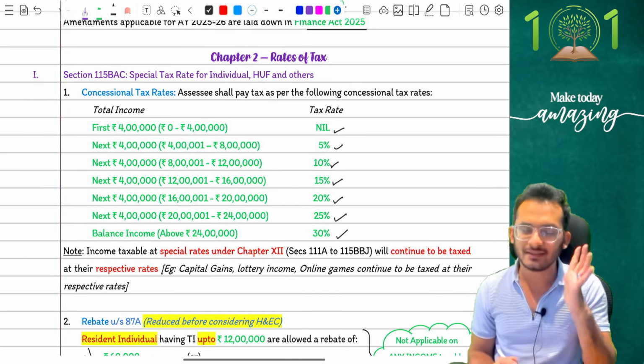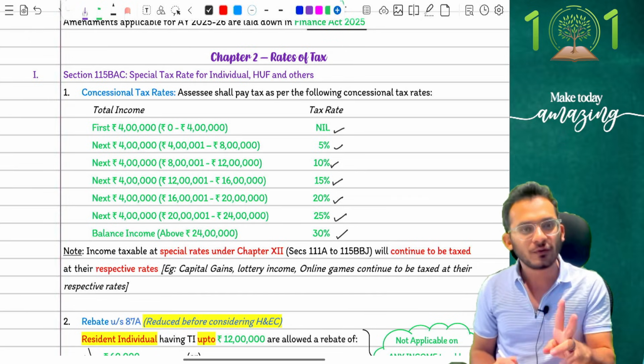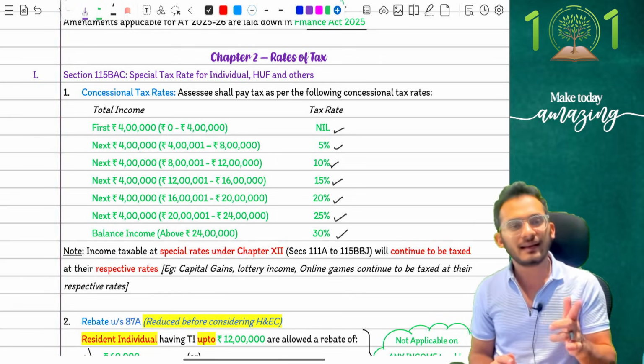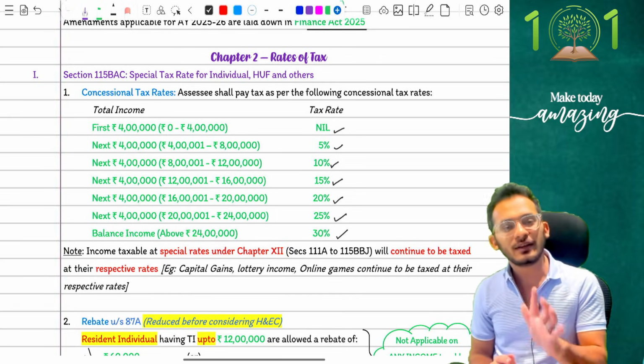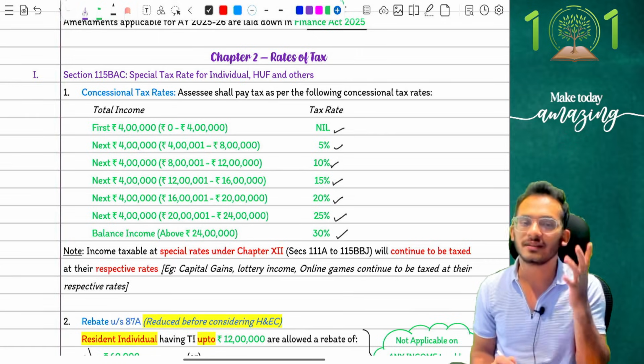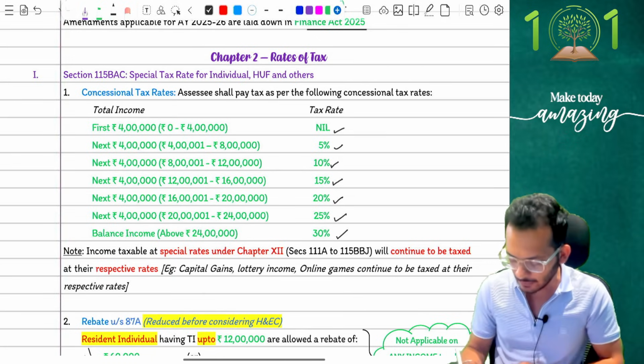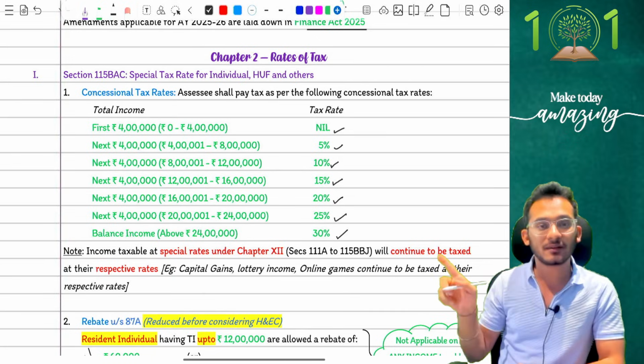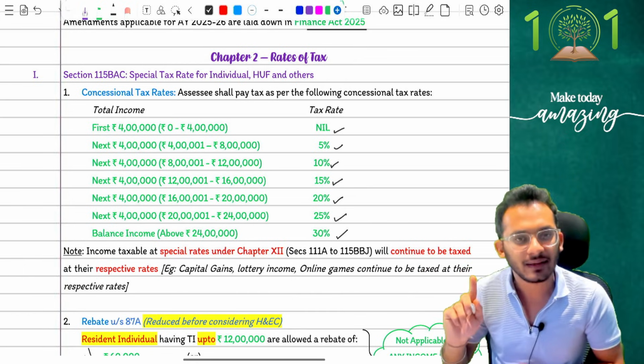Once again, yes, go. It's 0 to 4 lakhs, 0, 4 lakh to 8 lakh, 5%, 8 lakh to 12 lakh, 10%, 12 to 16 will be 15%, 16 to 20 will be 20%, 20 to 24 is 25, and then it becomes 30%. Very simple, straightforward. Every 5% increase has a 4 lakh incremental difference.